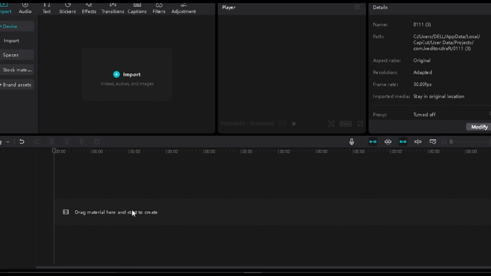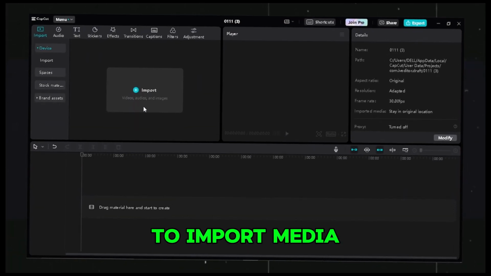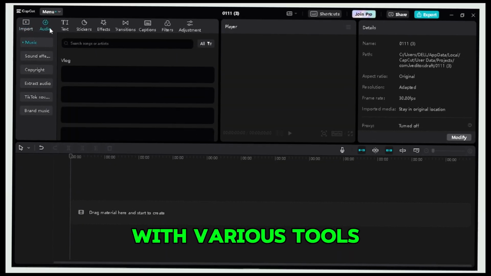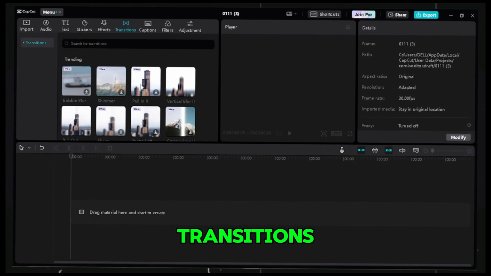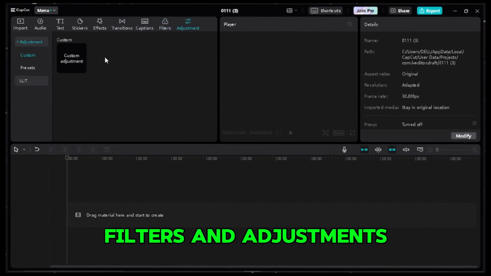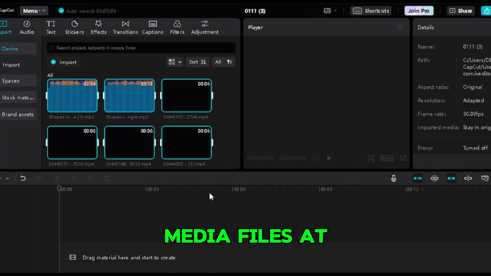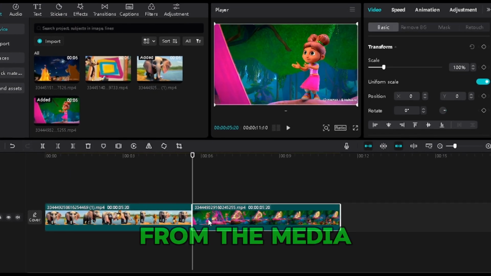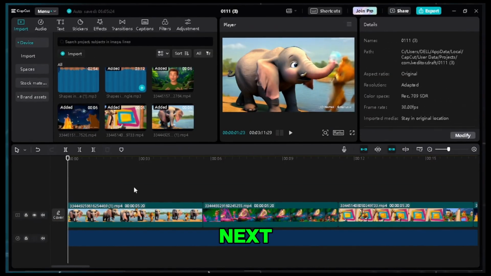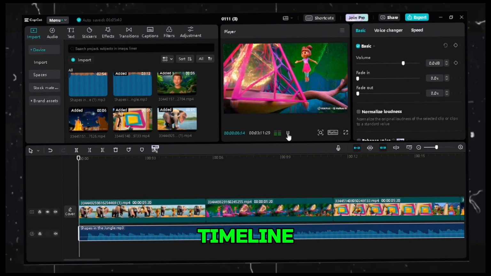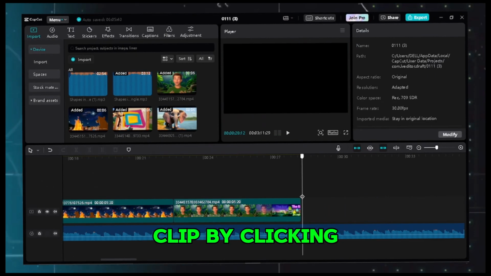Upon opening CapCut, you'll see the media layer where you can add your media files, an import section to import media from your gallery, and a toolbar with various tools such as audio, text, stickers, effects, transitions, captions, filters, and adjustments. To start editing, click Import and select all your media files at once. Then, drag your clips from the media layer to the timeline, arranging them in the desired pattern. Next, add your audio file to the timeline and adjust its position as needed. You can also trim your audio clip by clicking and trimming it.